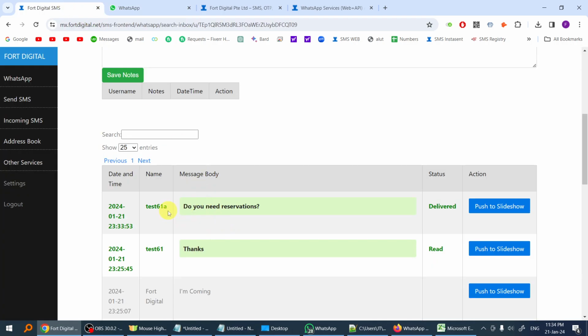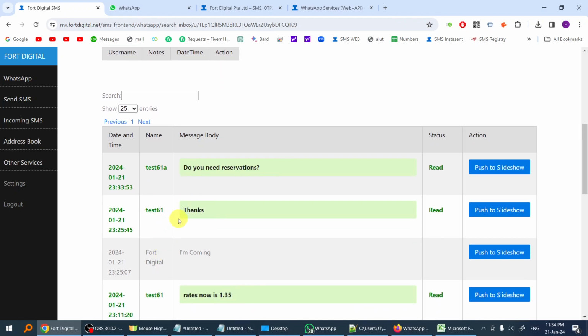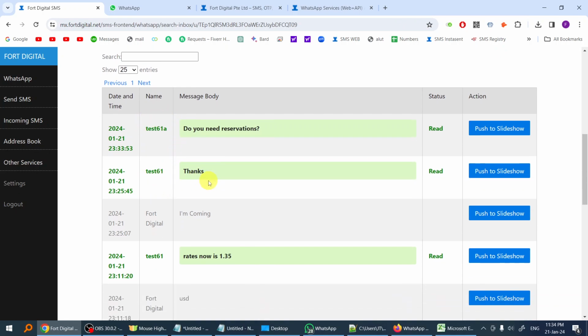Now you can see the name here is the sub account username, while this one is the main account username. So as a management, you can trace who replied to customers. There is accountability here. If somebody made a mistake, you can check who replied wrongly to the customers. Everybody will have their own login and can reply to the customers, and there is a history here of who replied to whom.